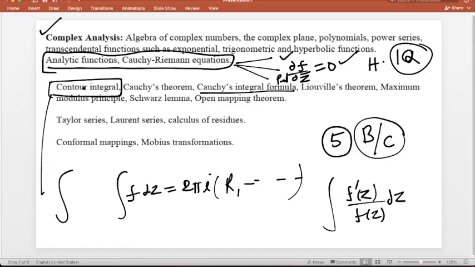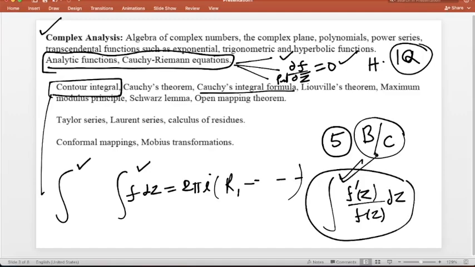So you should revise the contour integral of these formats: the Cauchy integral formula, the residue theorem, and then this format. There are three forms. The third one is the argument principle. In the argument principle there are three forms: this one, then they multiply by z, and the third one is g(z). So you should revise all these formats, because in the last few years they have been asking questions from this argument principle.